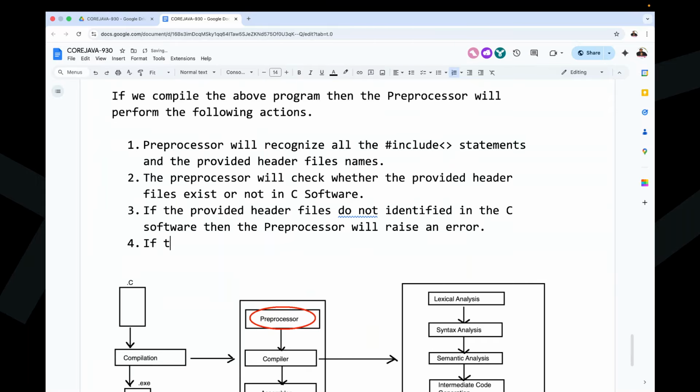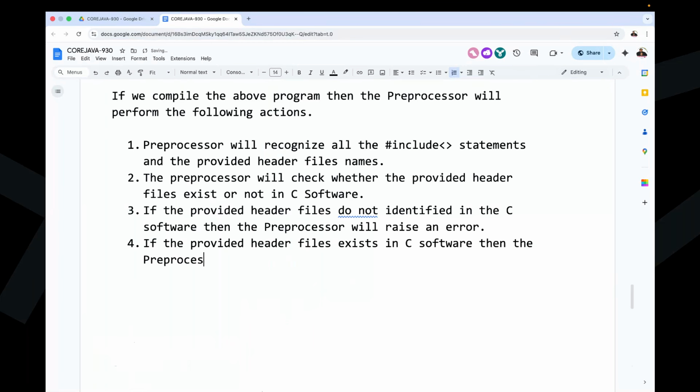Point number 4: if the provided header files exist in the C software, then the preprocessor will load its code to the memory at the time of compilation.